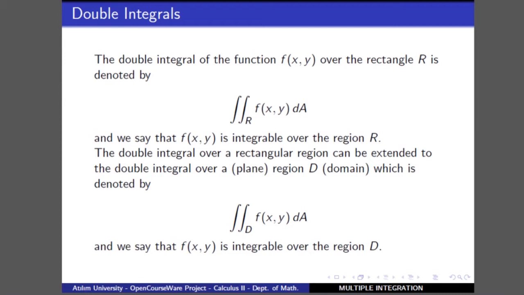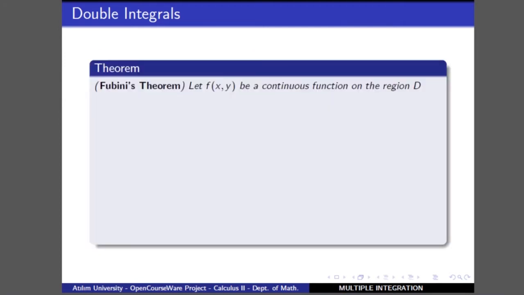To enable us to evaluate a double integral, we will give a theorem named Fubini's theorem, where for Fubini's theorem we have two steps. That is, this theorem enables us to evaluate a double integral depending on two types of regions.